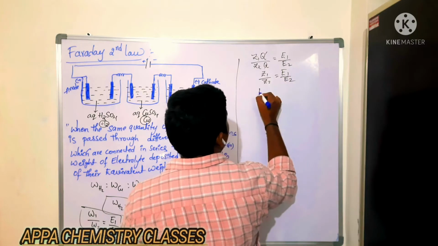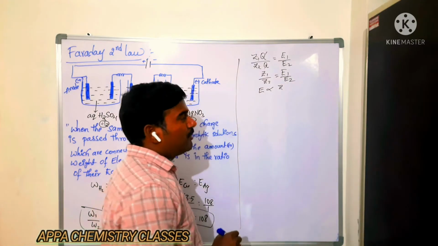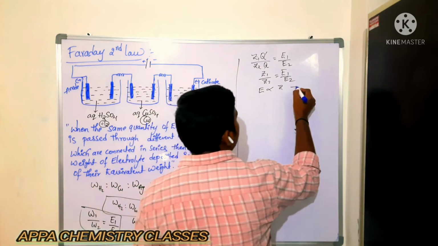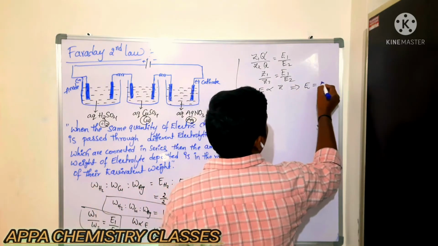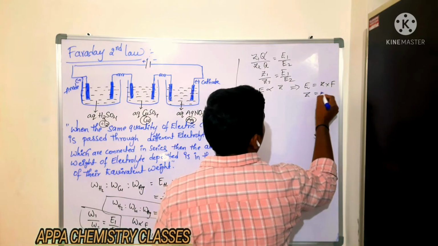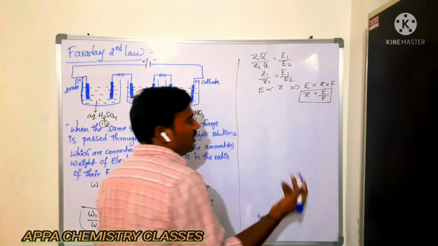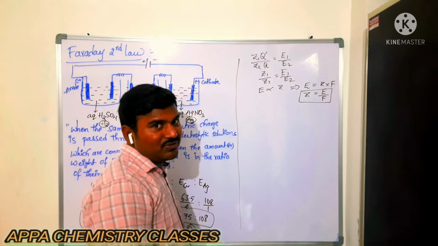So from this you can say equivalent weight is directly proportional to chemical equivalent. So then from this, E is equal to Z into F. So from this Z is equal to E by F. This we had seen in the first law. So how we got it? This is the explanation for that.